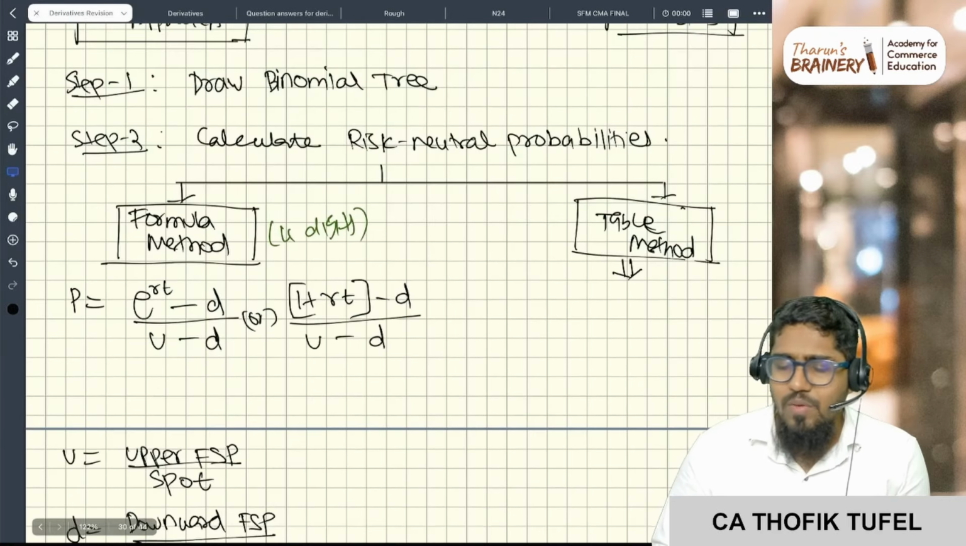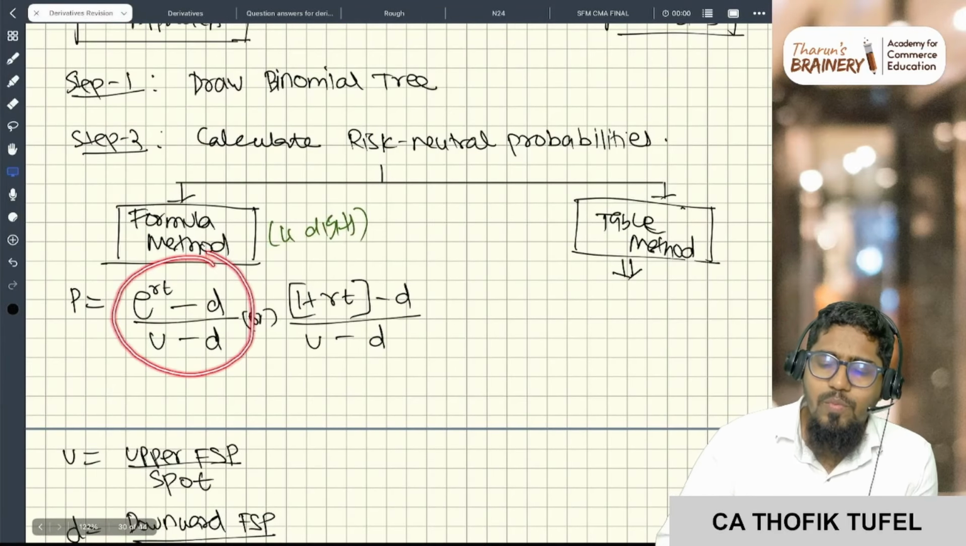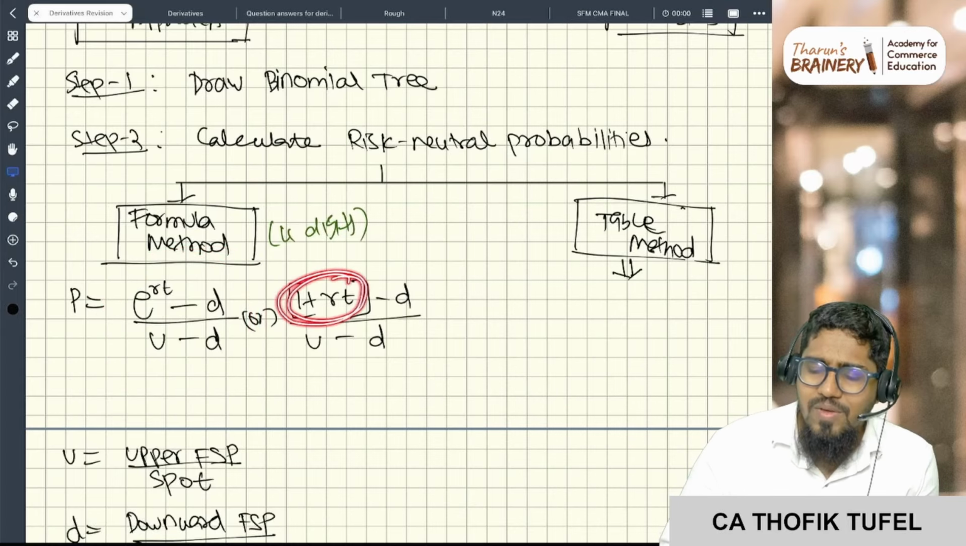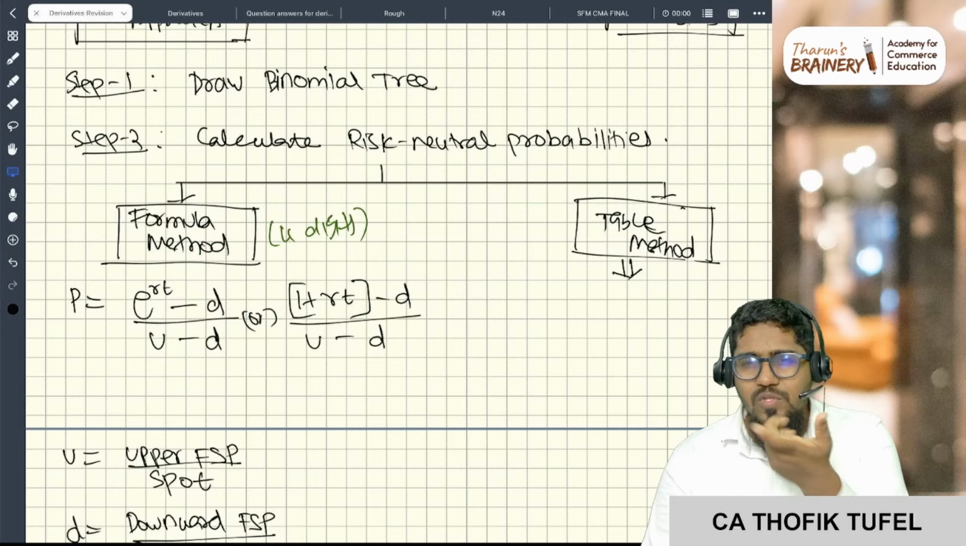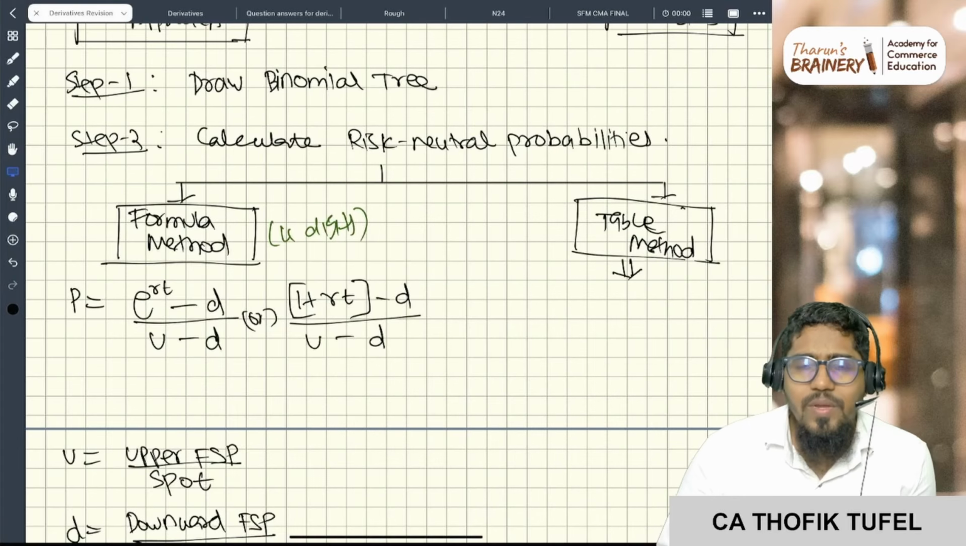What is the formula? (e to the power RT minus D) divided by (U minus D). If continuous compounding is used, it is e to the power RT; if simple compounding, 1 plus RT, which is nothing but the future value factor. Then minus D, divided by U minus D.